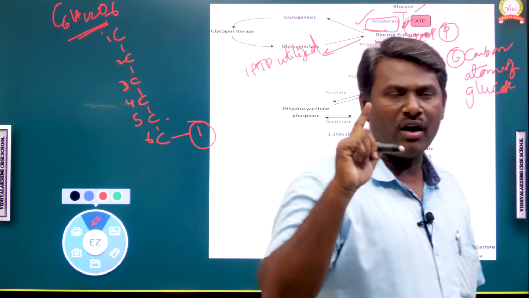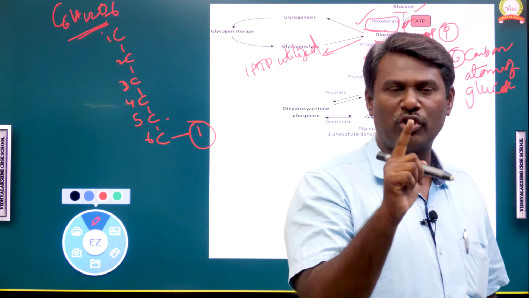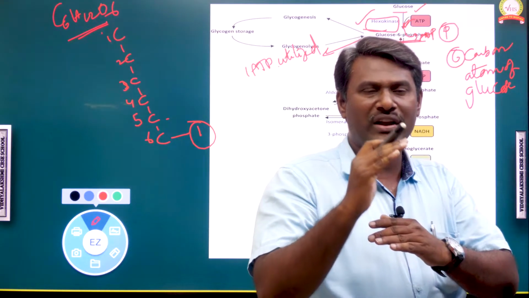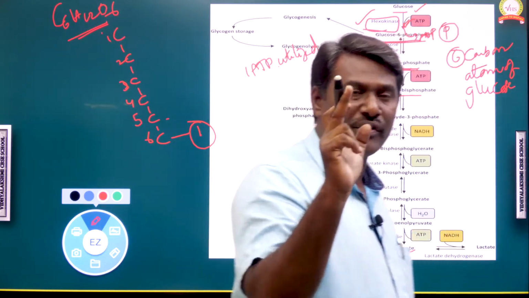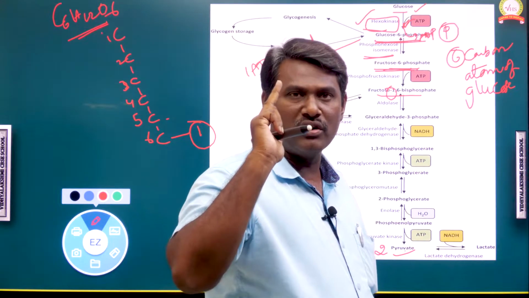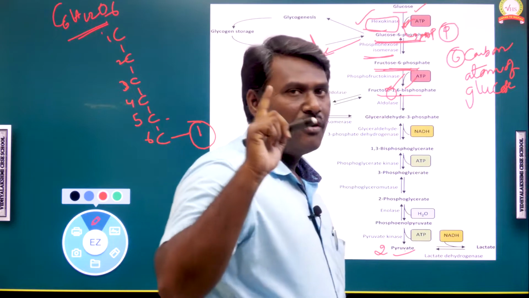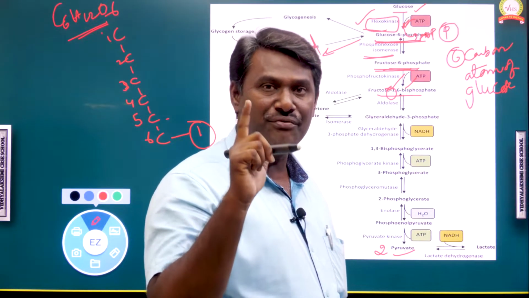So already we have got fructose 6 phosphate. A phosphate group is added to the 6th carbon atom of the fructose, but one more phosphate molecule is added to fructose 6 phosphate at first position. That's what we got, 2 phosphate molecules on the fructose at first position and 6th position. That's what is called fructose 1,6 bisphosphate or fructose 1,6 diphosphate.